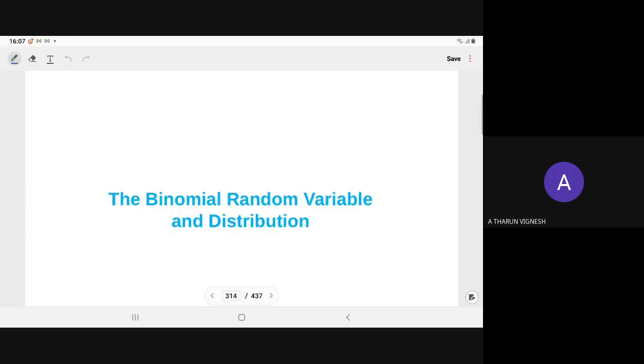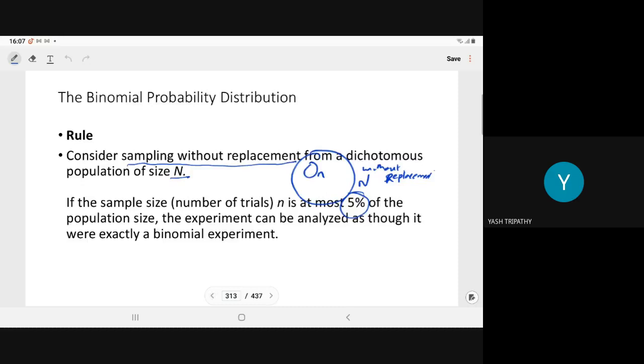Sir, in the last page, what does dichotomous population mean here? Dichotomous population means having only two traits, either acceptable or not acceptable.